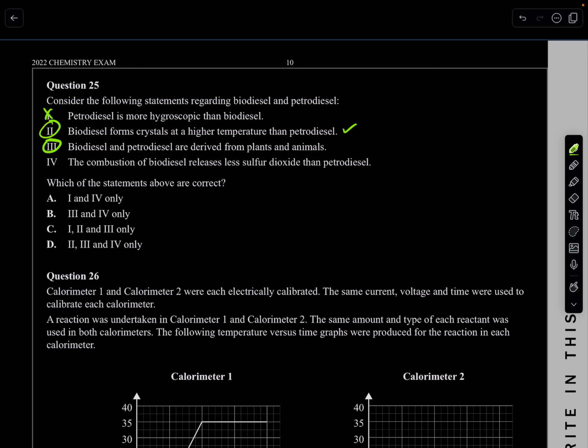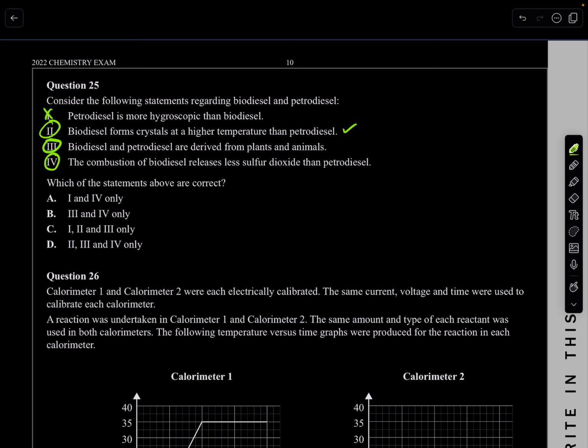We did forget that. The combustion of biodiesel releases less sulfur dioxide than petrodiesel. True. Petrodiesel is taken from the ground, so it does have more contaminants. It releases nitric oxide and sulfur, more contaminants compared to biodiesel. So that is correct.